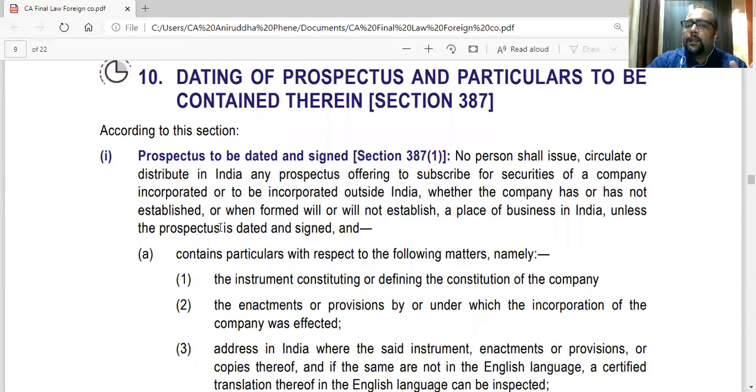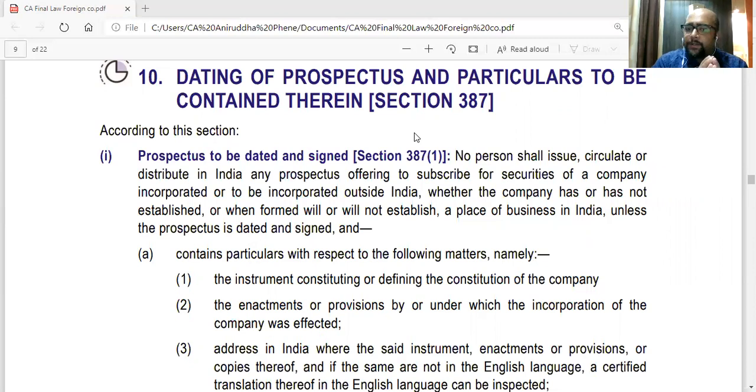Then dating of prospectus, particulars to be contained therein. Now, foreign companies, or you can say companies incorporated outside India, they can issue shares and securities in India. So foreign companies can issue shares and securities in India by issuing a prospectus.